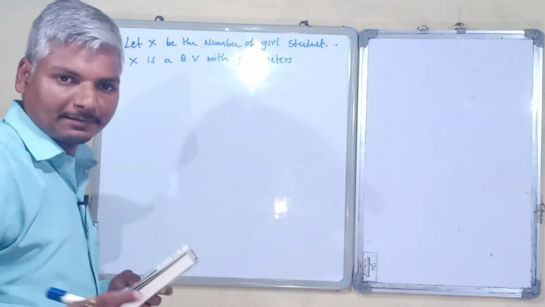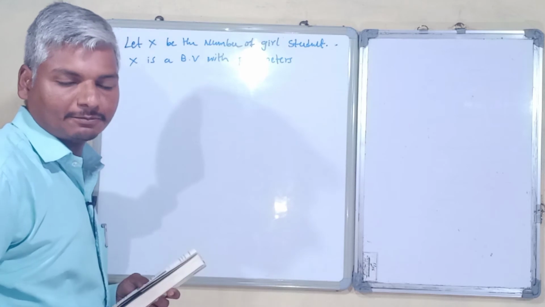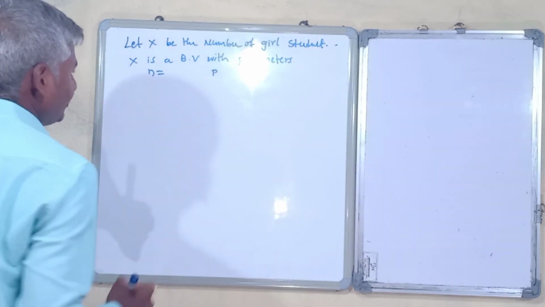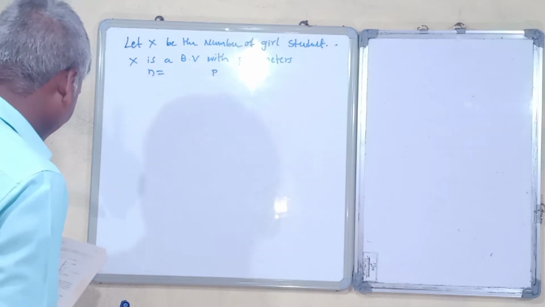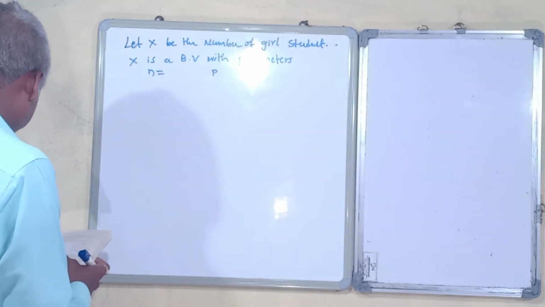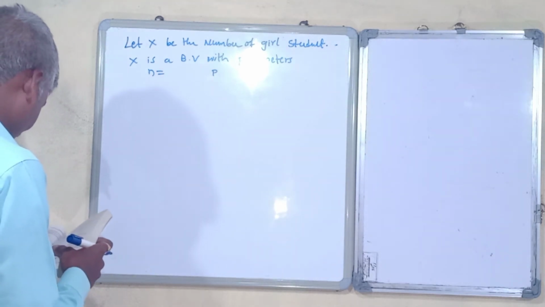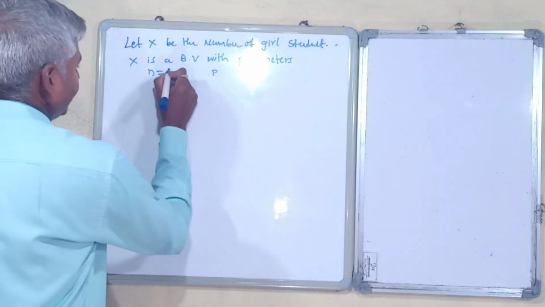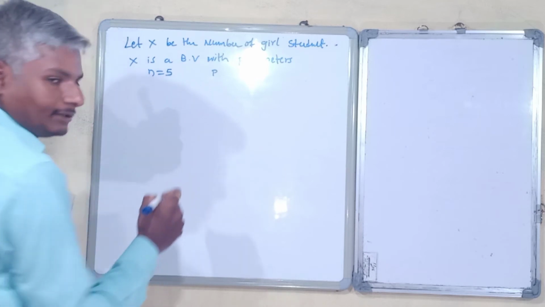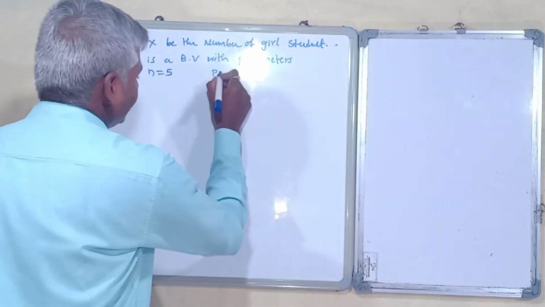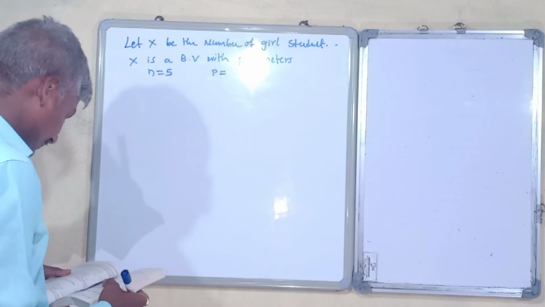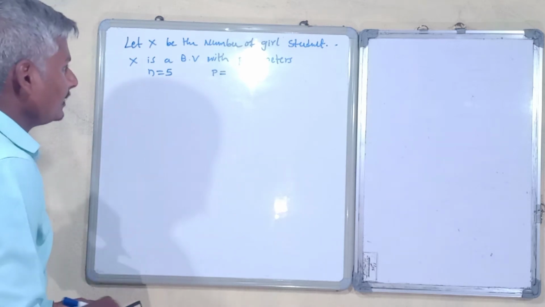There are two parameters for the binomial distribution, n and p. Here in the problem, n is given: there are 5 students in a random sample of 5 students. So n is 5, the number of students is 5. Then p: they have mentioned 20% of students are girls.